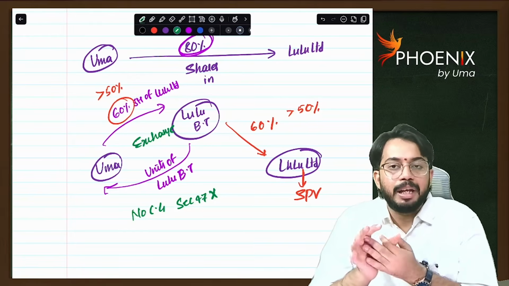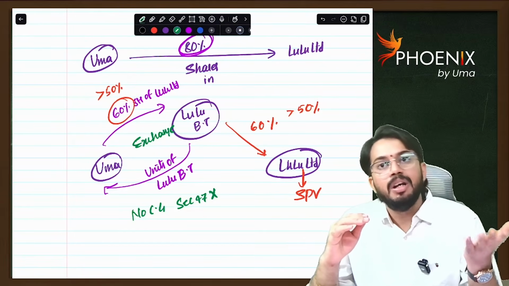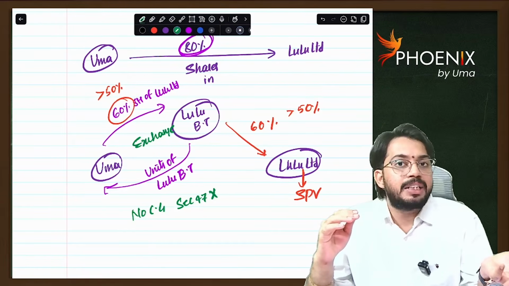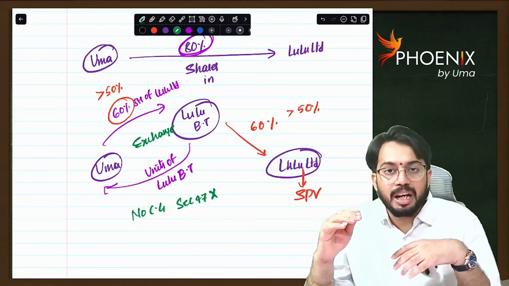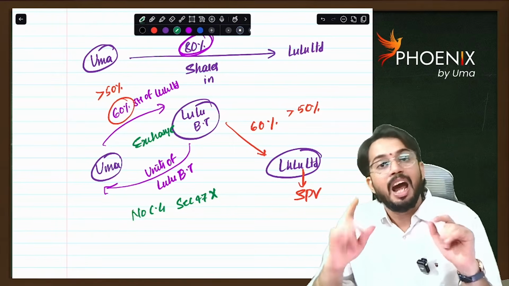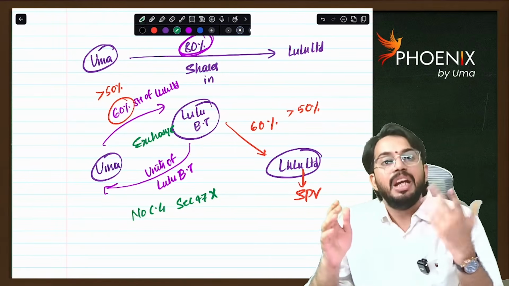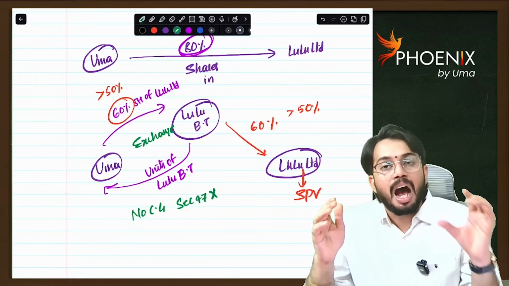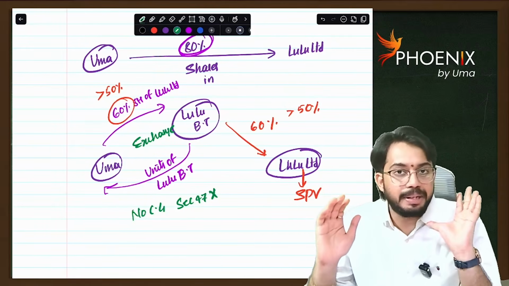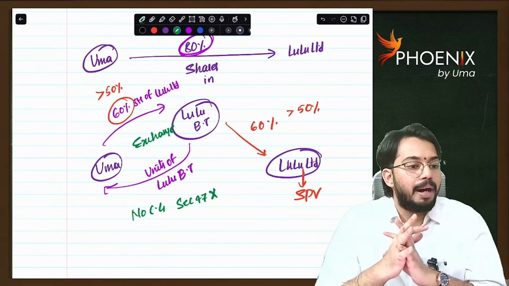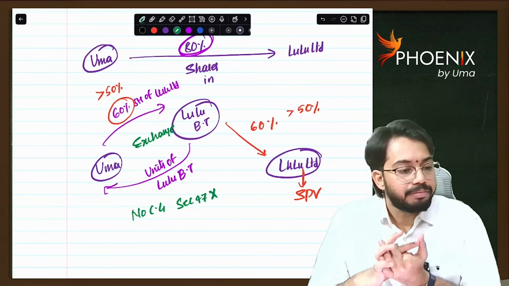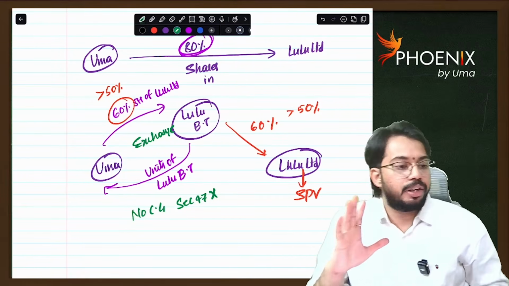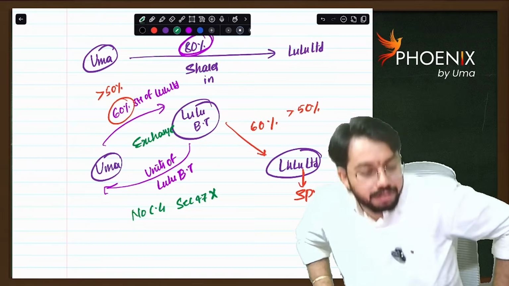That is the concept. If investment is 50% or more, an SPV is formed. From an SPV, dividend income is exempt in the hands of the business trust and taxable in the hands of the unit holder. If it is not an SPV, then if dividend income is received, it is taxable at MMR. I hope with this explanation, you got further clarification.